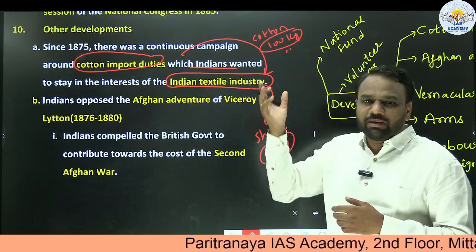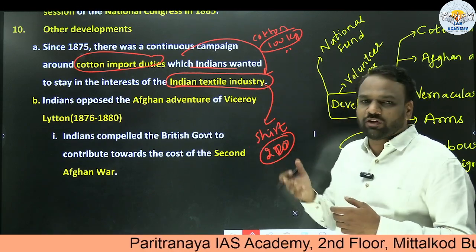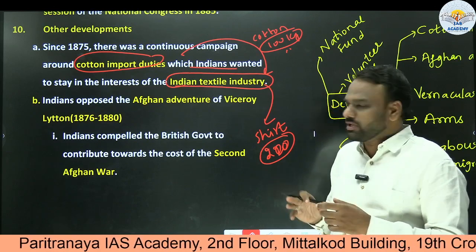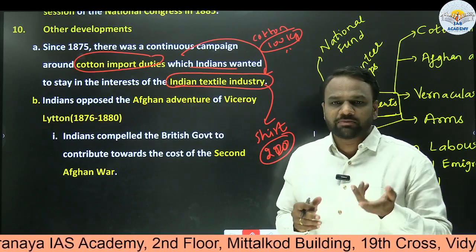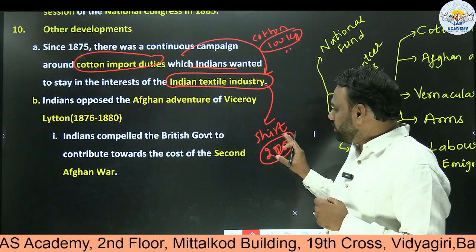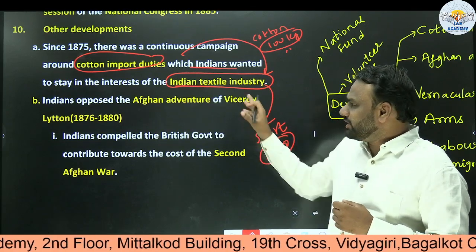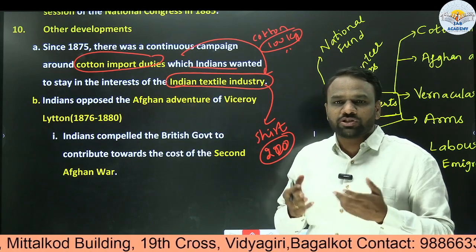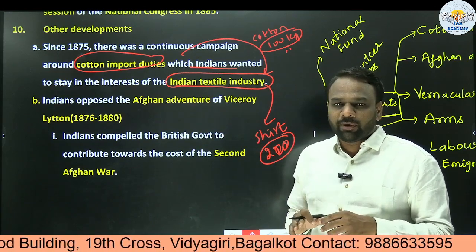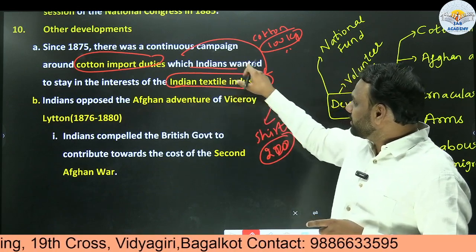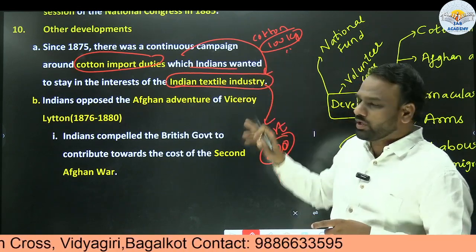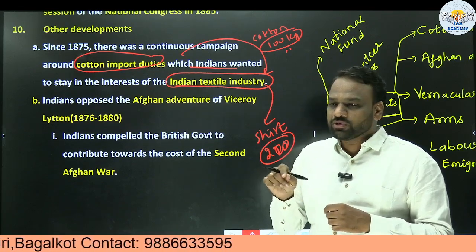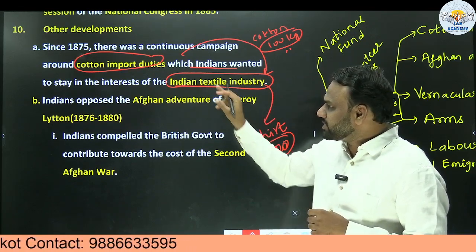Now if the cotton becomes costlier, then automatically the shirt will also become costlier. When the shirt becomes costlier, most customers will not be willing to purchase it. If nobody comes forward to purchase the shirt, it will have a negative impact on the textile industry. Probably some people might lose their jobs. So to avoid this, the textile industry should receive cotton at a cheaper rate. But one factor which contributes to the increase in cotton prices is import duties.